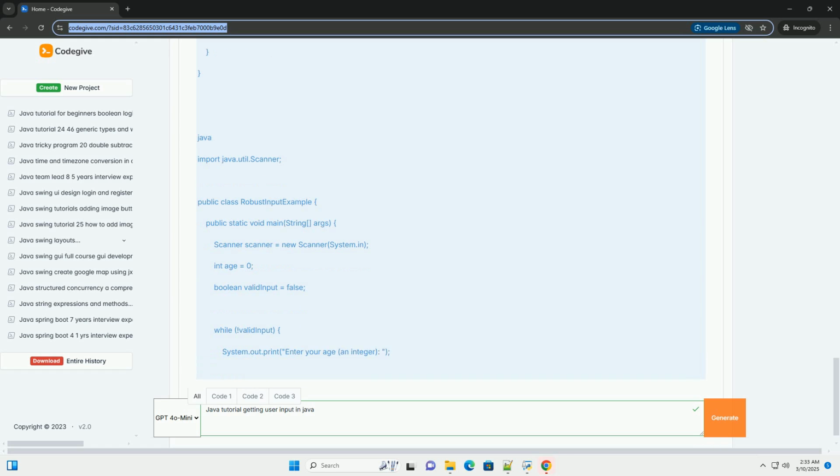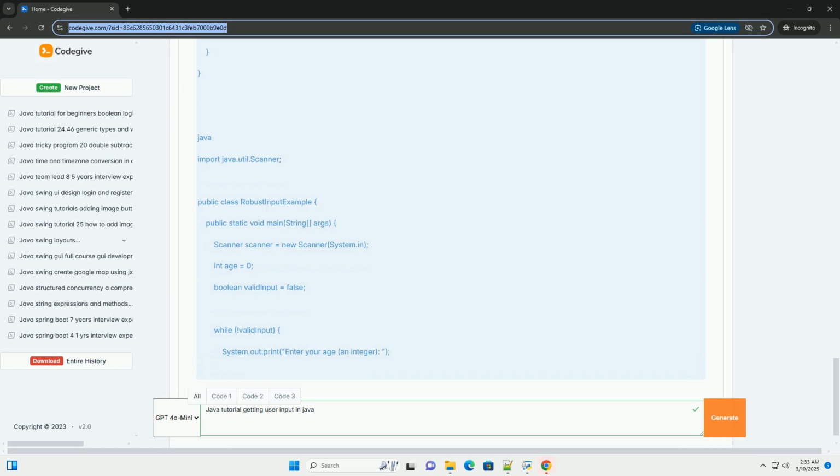Robust input loop. A more complete example demonstrates how to loop until valid input is provided. Key improvements: looping for validity. The while validInput loop continues prompting the user until valid input is received. Input consumption: scanner.nextLine is always called after hasNextInt, to consume either the valid integer's newline or the invalid input. This prevents the infinite loop problem.